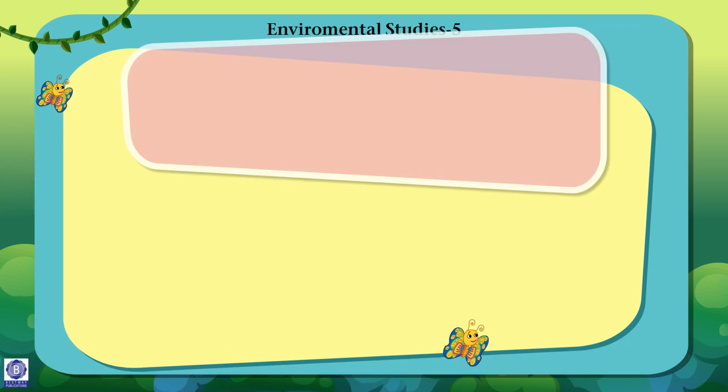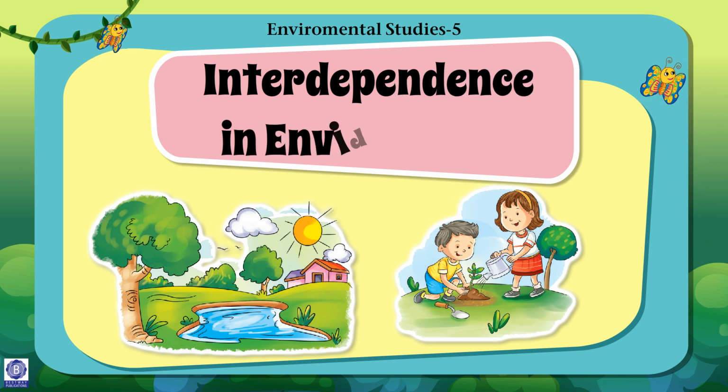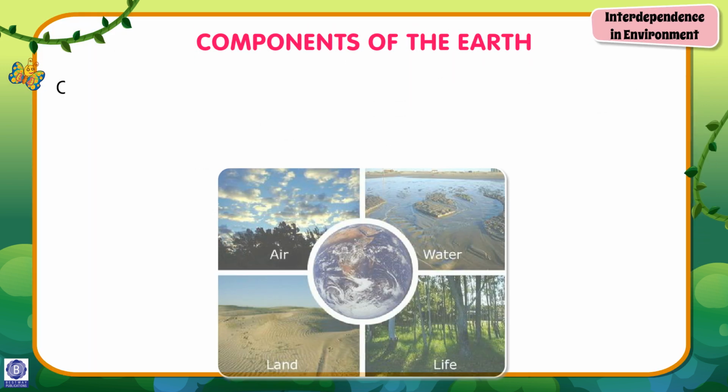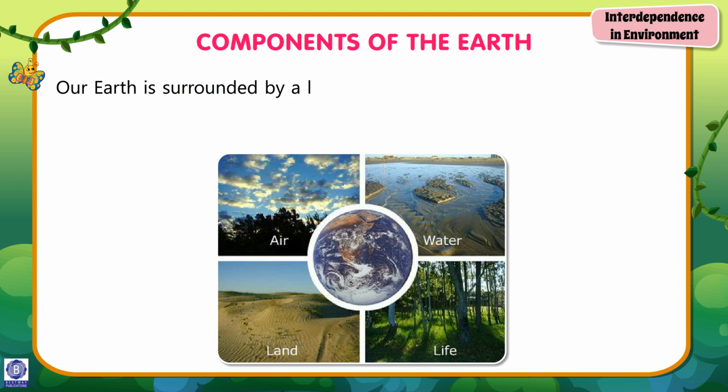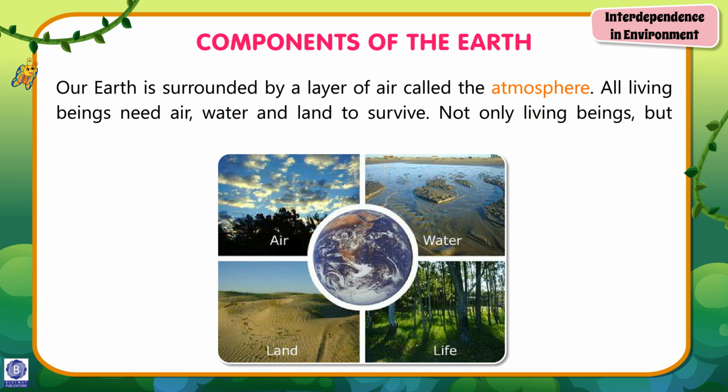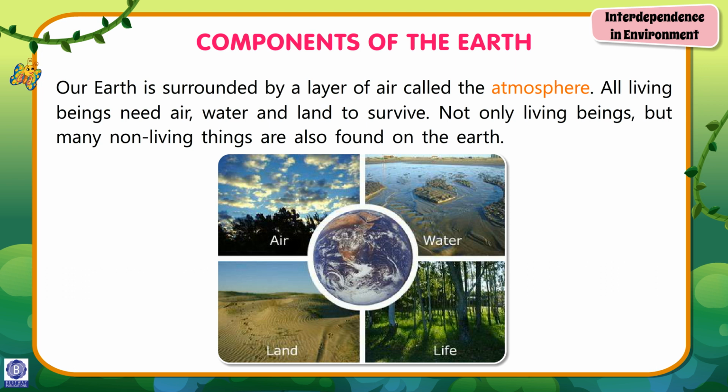Chapter 14: Interdependence in Environment. Components of the Earth. Our Earth is surrounded by a layer of air called the atmosphere. All living beings need air, water, and land to survive. Not only living beings, but many non-living things are also found on the Earth. Let us know about them.